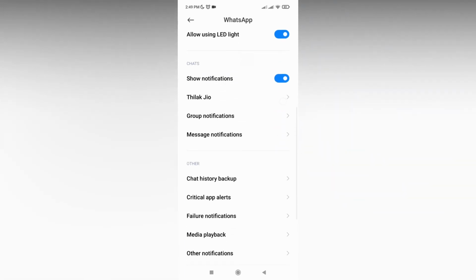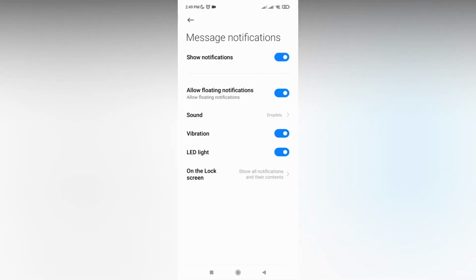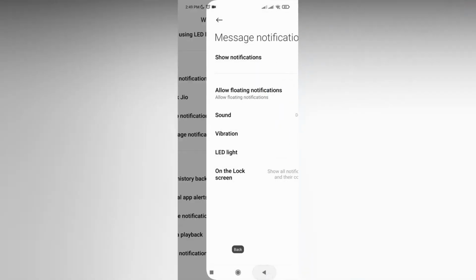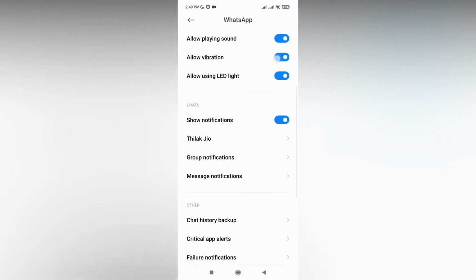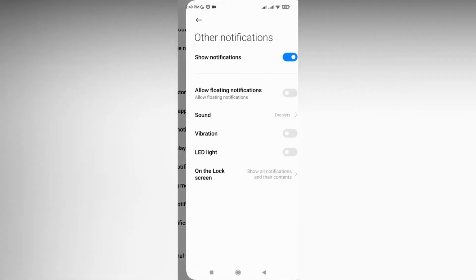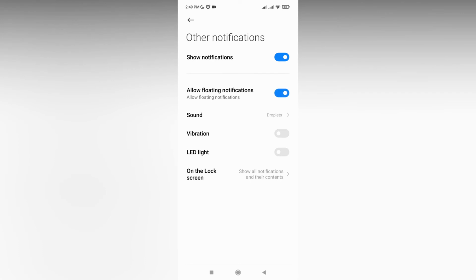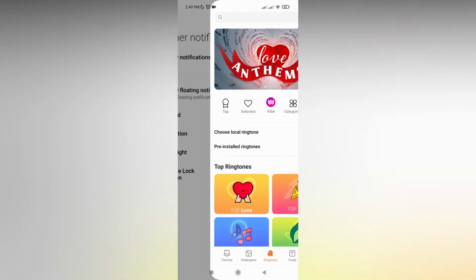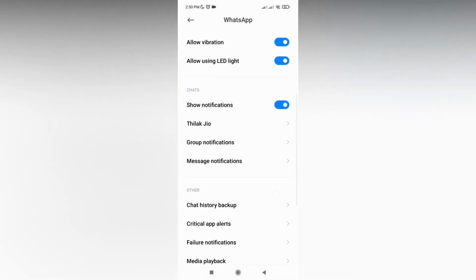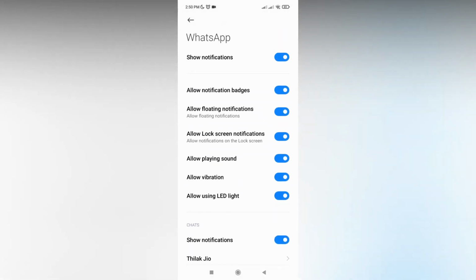So you can't do it in the WhatsApp setting, you can do it by going to the settings of your mobile phone, go to WhatsApp and go to the notification, and here you can change the floating. You can enable the floating WhatsApp, and you can also change the sound of the floating WhatsApp by using this particular setting. So try it on your WhatsApp. If it works, just comment below so everyone will know it.